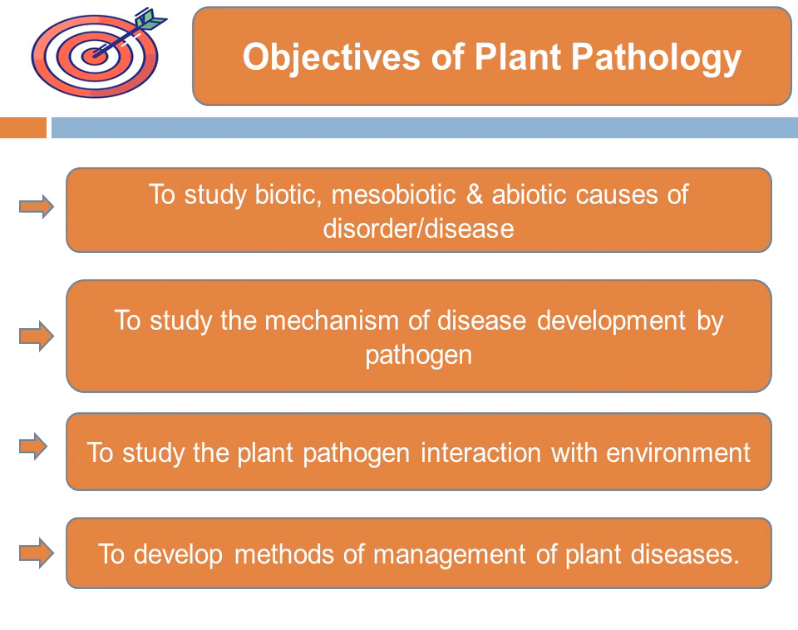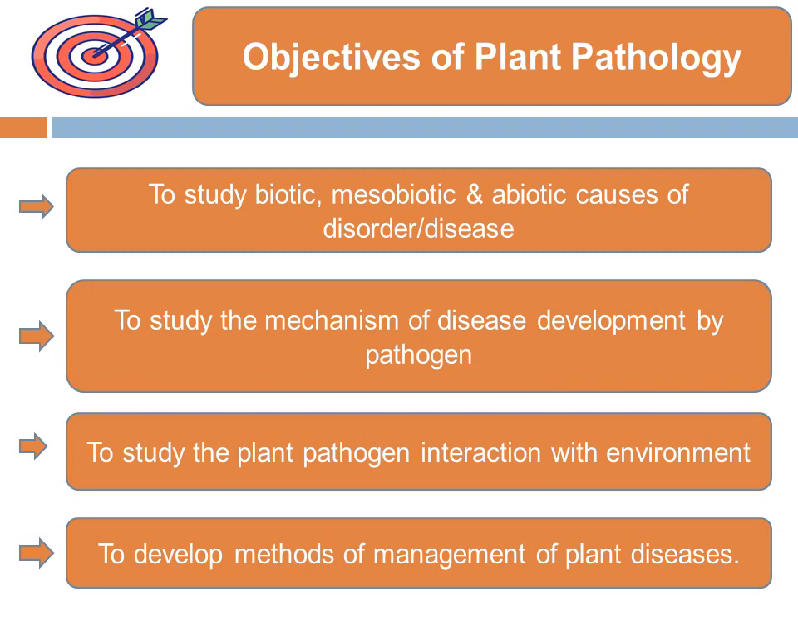Then the third objective is to study the plant pathogen interaction with the environment. Means what? How the host and pathogen interact. Host means what? Plant. Okay. When the pathogen comes and interacts with the host, then what type of environmental conditions do they require for their growth?